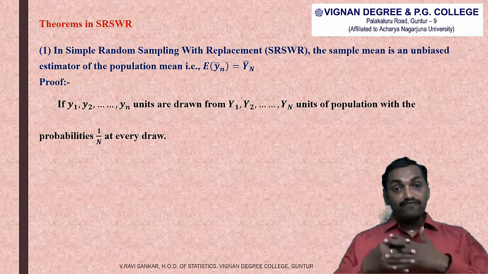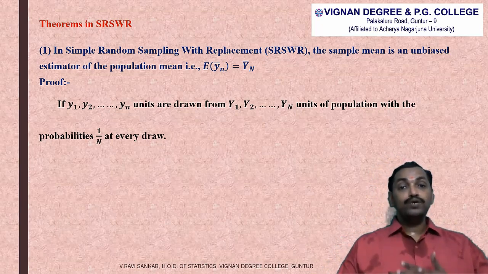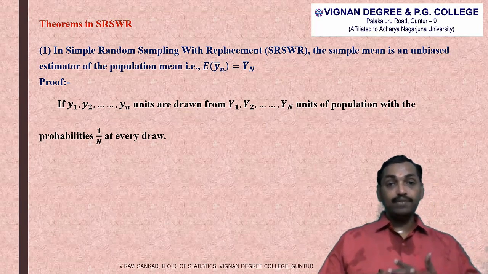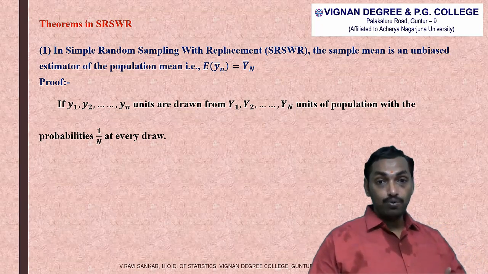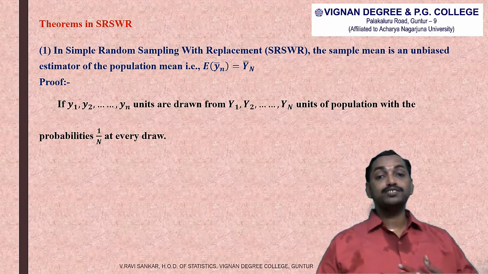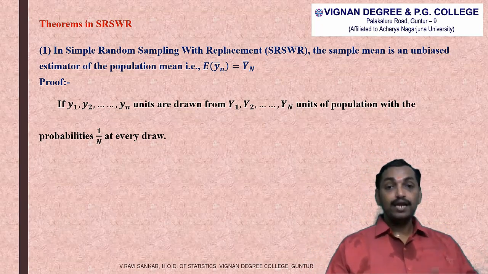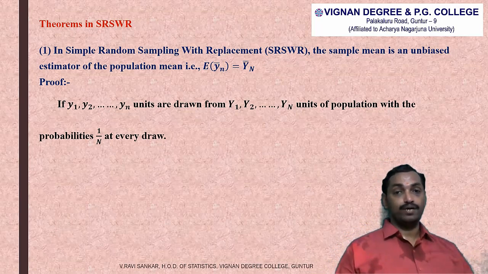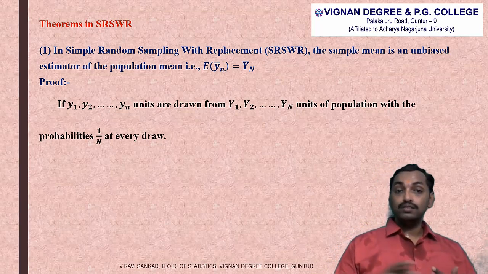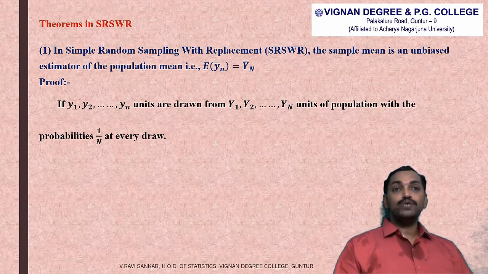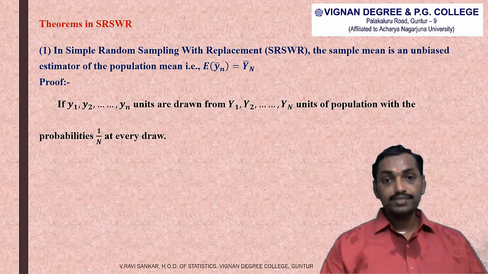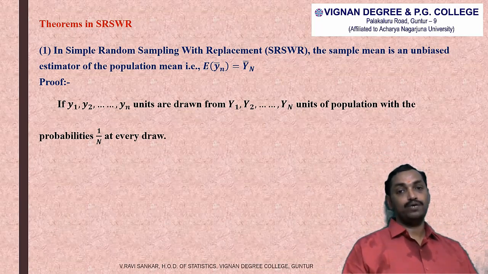So for the sake of our convenience only, we are representing the first element of the sample as small y1, the second element of the sample as small y2, the third element as small y3, and so on, the nth element is small yn. So both are not different. Small y1, small y2, and so on, small yn units are drawn from capital Y1, capital Y2 and